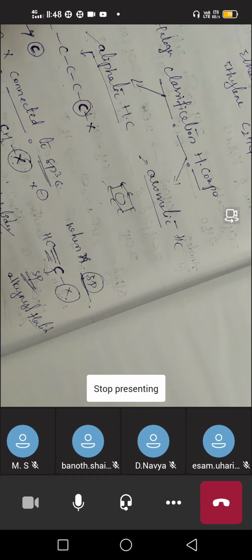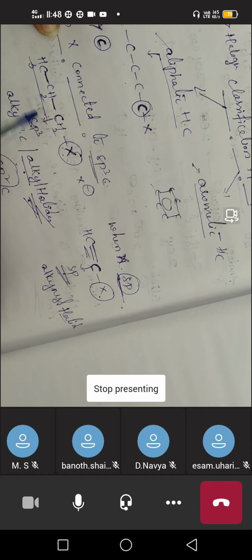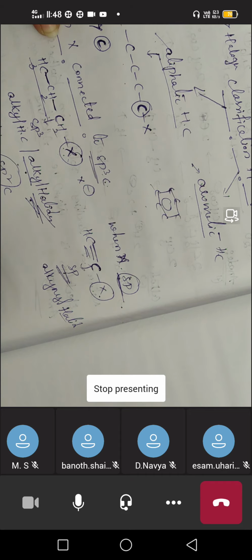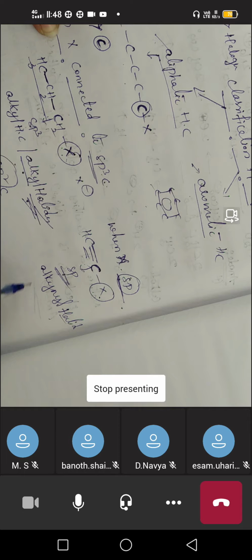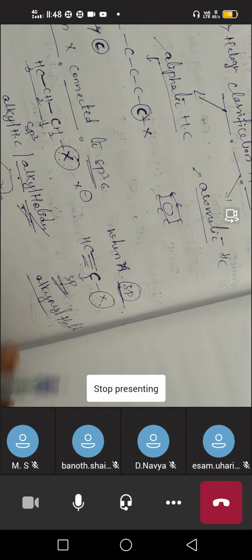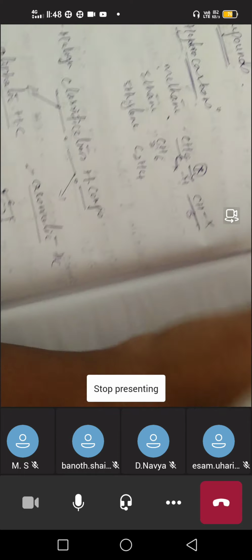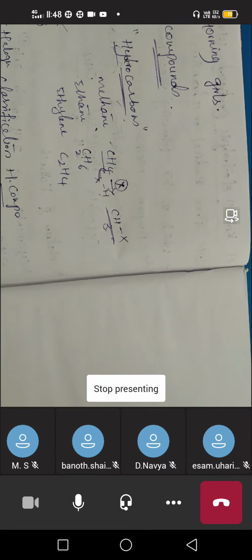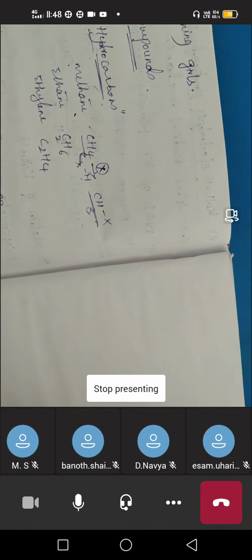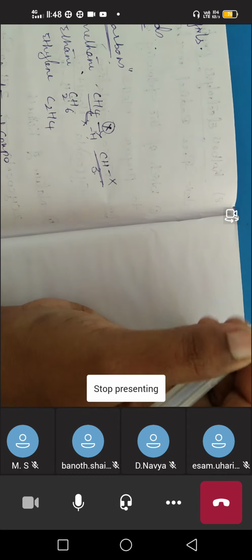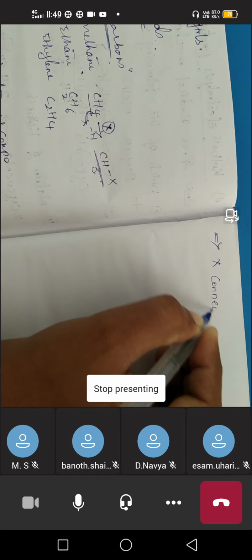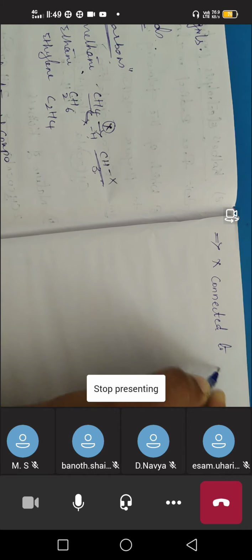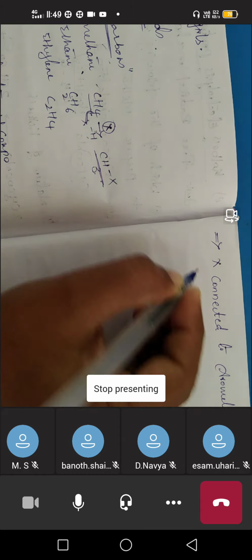halide. So we have alkyl, where X is connected to an sp3 carbon. Vinyl is where X is connected to an sp2 carbon. And when X is connected to sp, that is alkynyl halide. It depends on the carbon the halogen is attached to. So that is the case for aliphatic hydrocarbons. Next, when halogen is connected to an aromatic ring, then what happens?